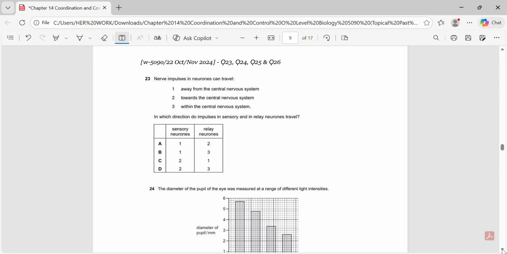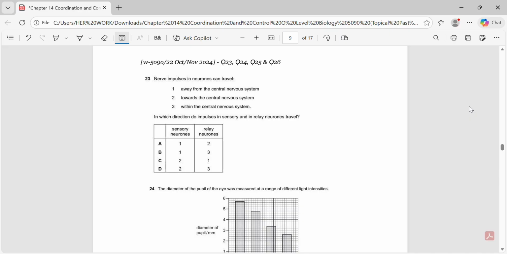Coming back to paper 1 questions, the question states, nerve impulses in neurons can travel. The first statement says away from the central nervous system, the second says towards the central nervous system, and the third says within the central nervous system. The question asks, in which direction do impulses in sensory and in relay neurons travel?